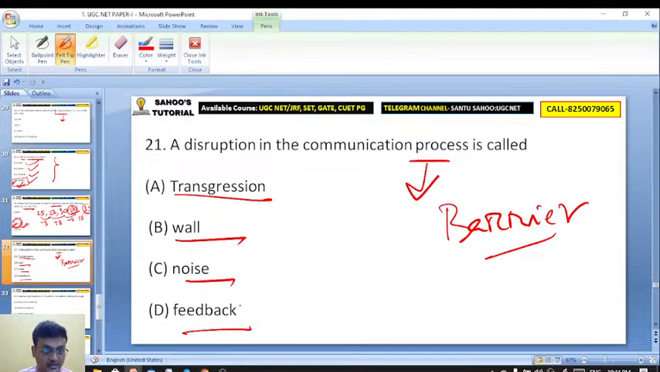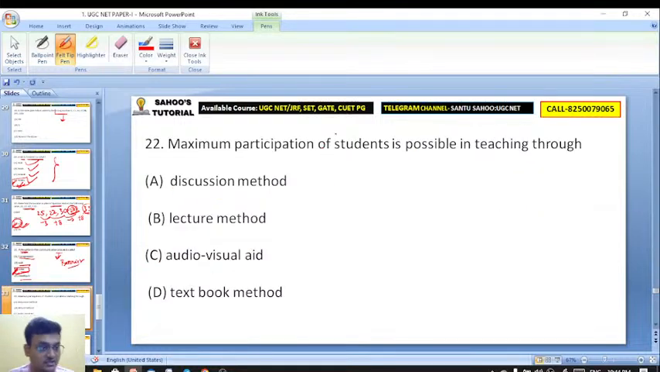Excellent, Sucharita. It's noise barrier. Very good. Arao also, that is noise. Noise is the answer. A disruption in the communication process is actually a noise barrier. Very good. Here is question number 22.